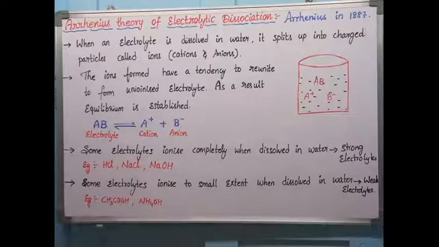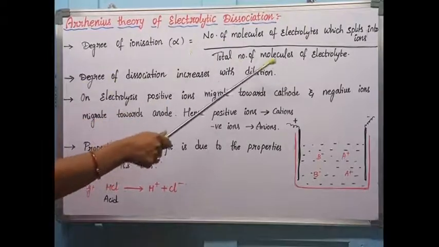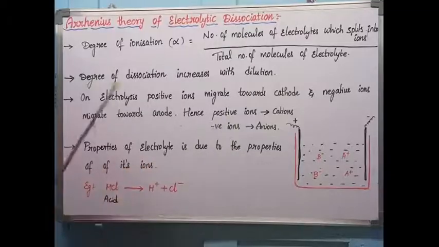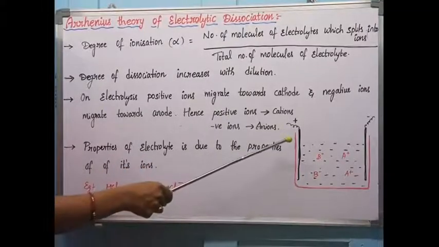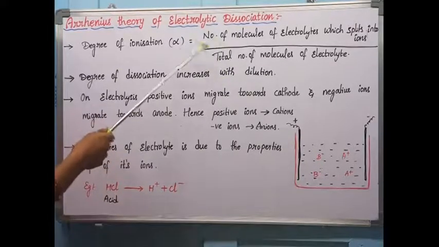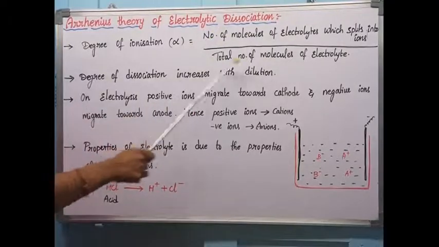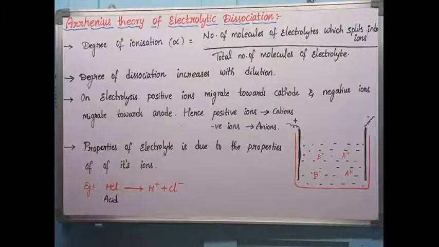Now let us see some more postulates. The total fraction of molecules of electrolyte which undergo dissociation is nothing but the degree of ionization. The formula for degree of ionization is the number of molecules of electrolyte which split into ions divided by the total number of molecules of electrolyte. When you add an electrolyte to water, some electrolyte molecules split up, some cannot split up. The number of molecules undergoing splitting divided by the total number of molecules of electrolyte is called the degree of ionization.